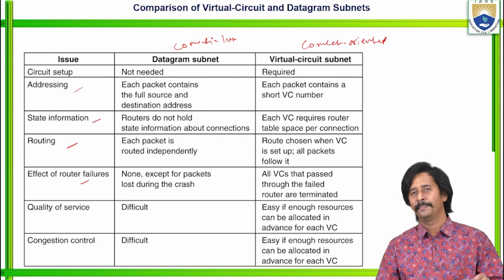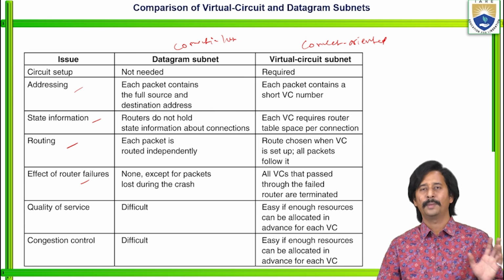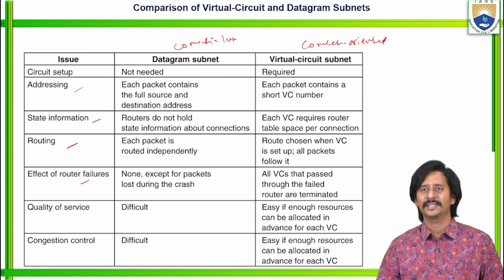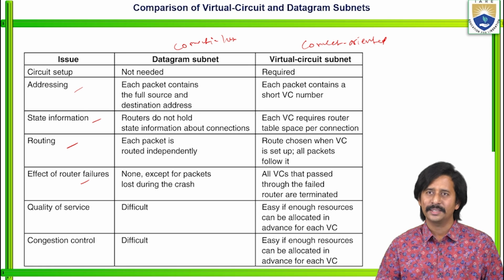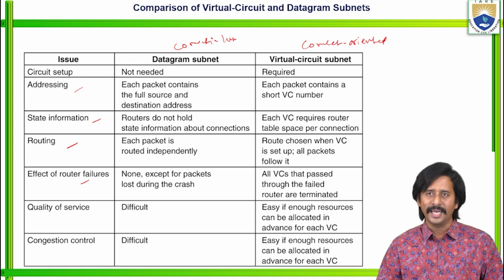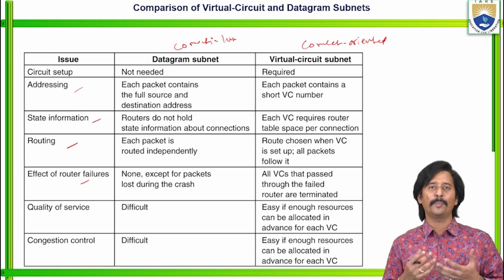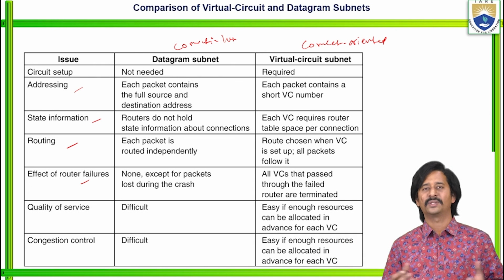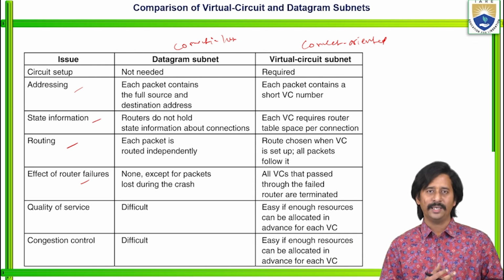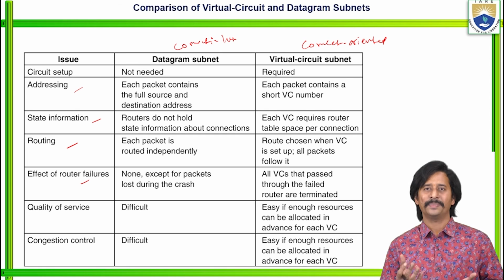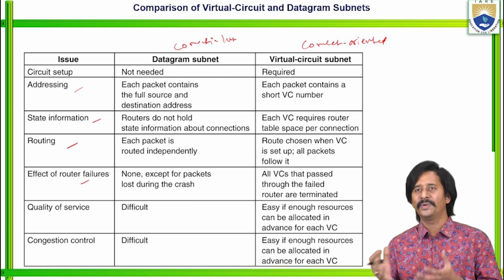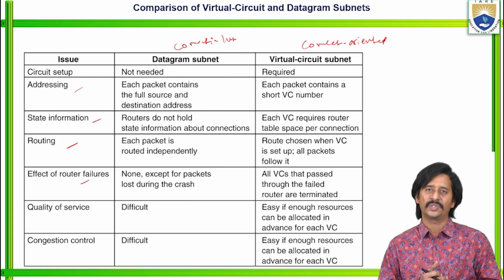Next one is QoS, quality of service, which is a very important parameter in computer networks, also from the research point of view. How do you provide quality of service? That is very difficult in datagram subnets because those are connectionless systems. In case of connection oriented systems, quality of service is easy if enough resources can be allocated in advance. So we need to plan: how many nodes are there, what is the bandwidth of that particular connection, how much data needs to be sent, and what is the time taken to travel each data. That is easy if enough resources can be allocated in advance for each and every virtual circuit.